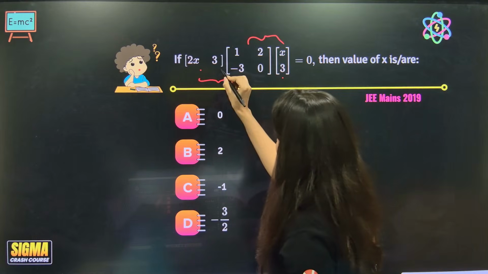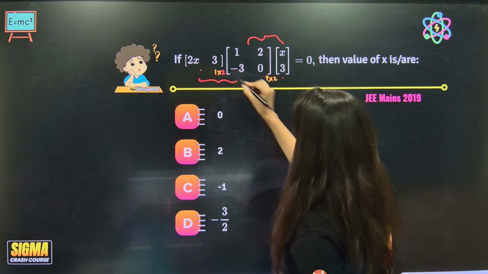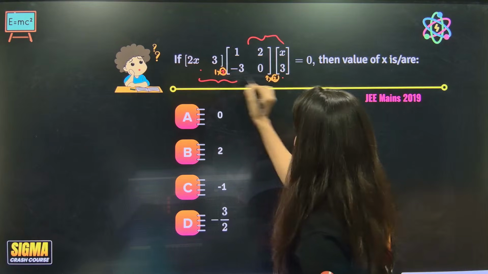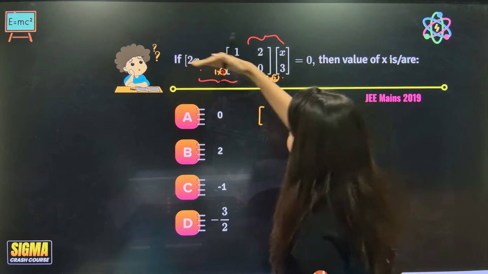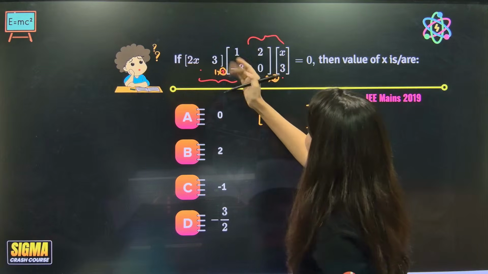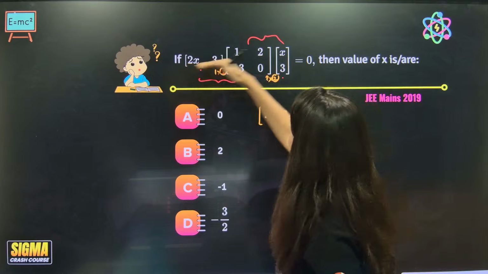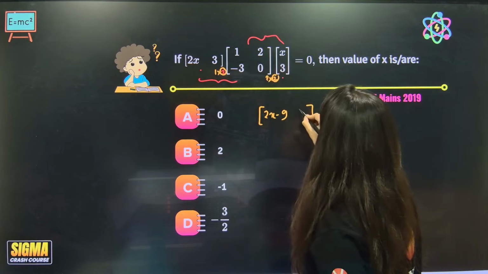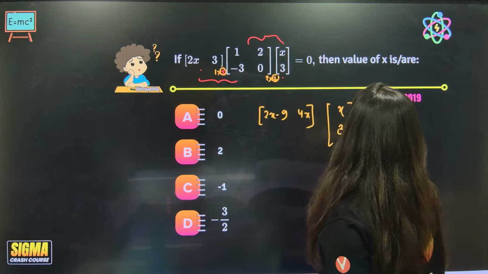See, this is 1 cross 2 and this is 2 cross 2. Can you see? The 2, 2 are the same, and 1 cross 2 will be the final thing. So this is row 1 into column 1. Tell me, 2x minus 9. And this multiplied by this, 2 2s are 4x and 0. And this is x and 3 is equal to 0.